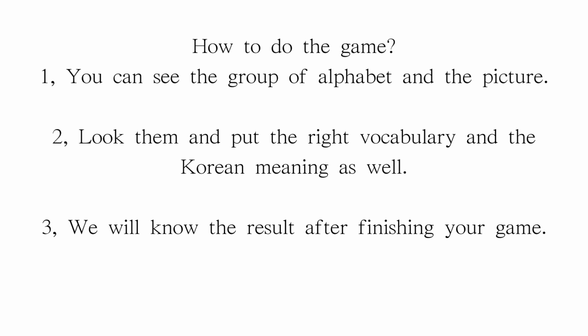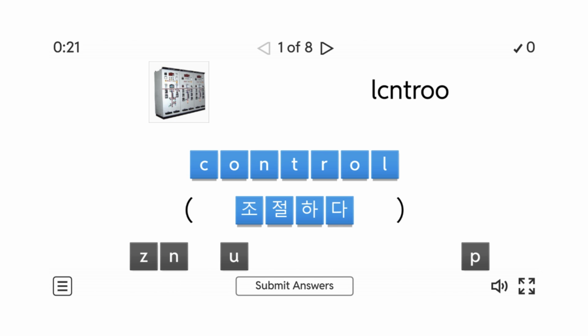This is the way we will do the game. First, you can see a group of alphabet letters and a picture. Second, look at them and put the right vocabulary and the Korean meaning as well. Third, we'll know the result after finishing your game. So I will show you an example. This is the picture. This is the alphabet. With these two hints, you can put the right alphabet order and then the Korean meanings.